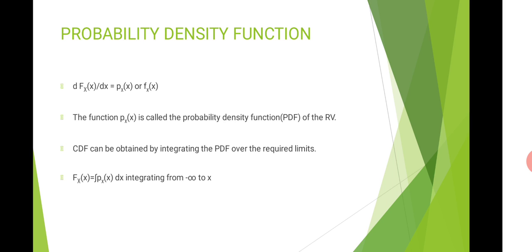Now the next topic is the probability density function. If I differentiate my cumulative distribution function, I will get my probability density function, and that is denoted by small p subscript X or small f subscript X. So if I wish to find the probability density function of my random variable, I can simply differentiate the cumulative distribution function of my random variable. I can also perform the reverse process, because if I know the PDF of my random variable, I can evaluate the CDF also by following the reverse process.